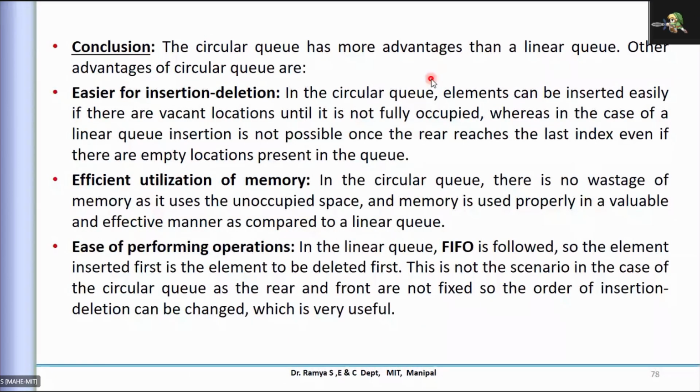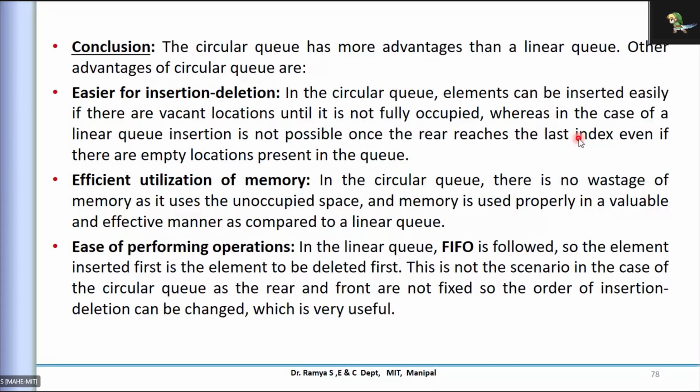So the circular queue has more advantages than the linear queue, because it is easier for insertion and deletion, because you can insert at a particular point since the pointers are already there and elements can be inserted easily, in O(1) time complexity.